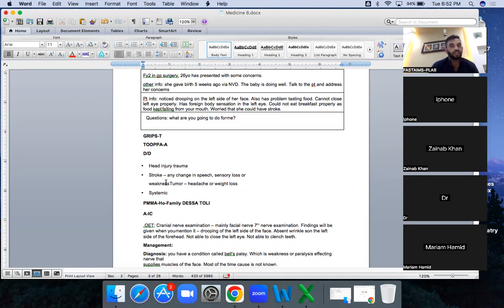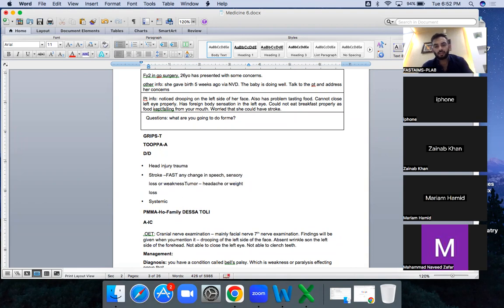Any head trauma or head injury can have this effect as well sometimes. And stroke questions are quite important. You need to ask about the speech, sensory loss. You need to ask all of these questions, the FAST questions for the stroke. To exclude the stroke, we ask about FAST. This is the mnemonic for that. It is the facial weakness, and facial weakness is there, but you need to ask the rest of the questions.